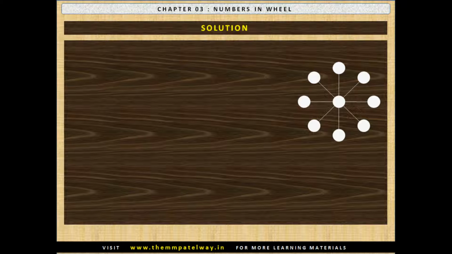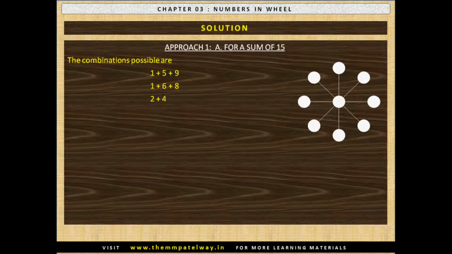Now let us discuss the first approach. For the sum of 15, the combinations possible are 1 plus 5 plus 9, 1 plus 6 plus 8, 2 plus 4 plus 9, 2 plus 5 plus 8, 2 plus 6 plus 7, 3 plus 4 plus 8, 3 plus 5 plus 7 and 4 plus 5 plus 6.